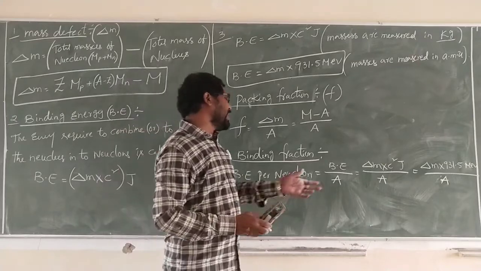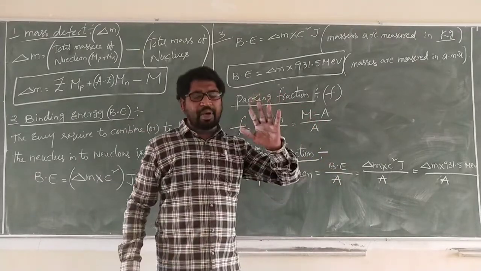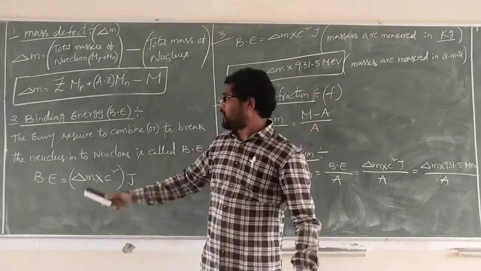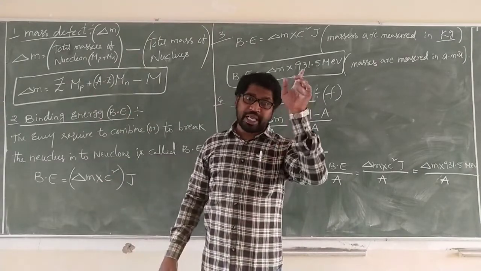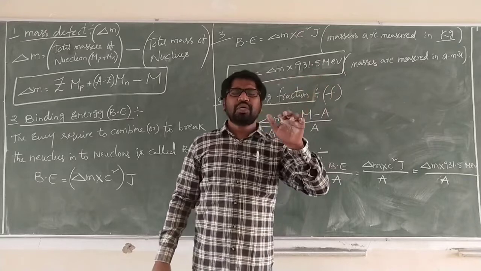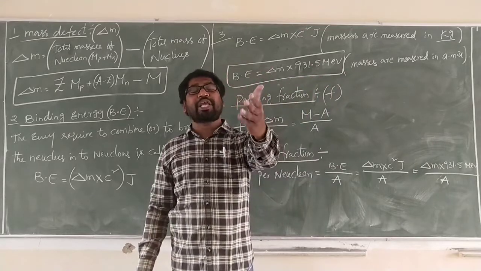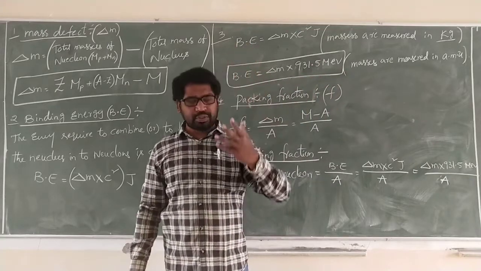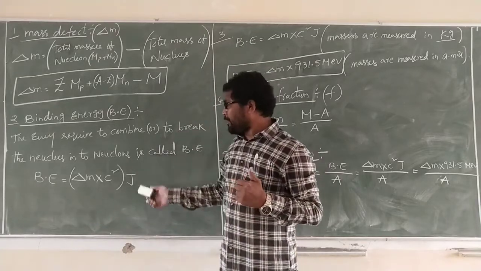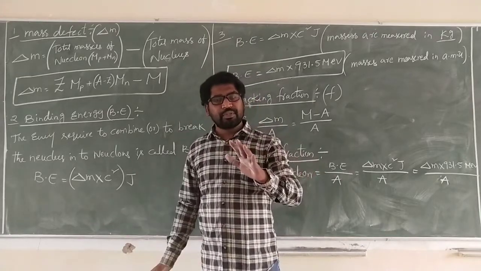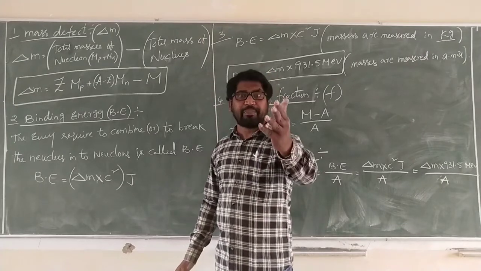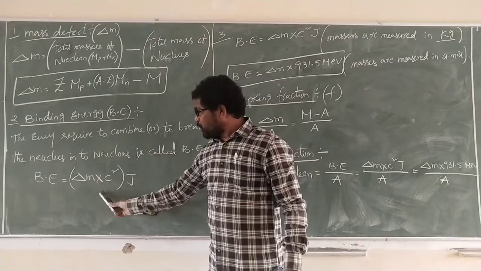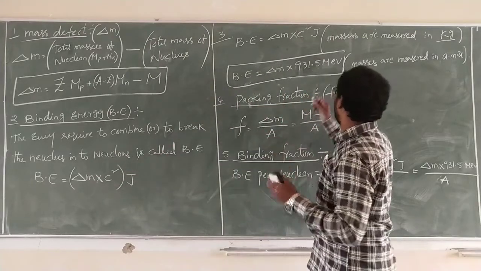Binding energy is quite a different thing. Just remember, energy mass relation is delta M into C square. Here binding energy is equal to delta M into C square. Don't confuse them. We always have to use this one equation to calculate the binding energy or energy.